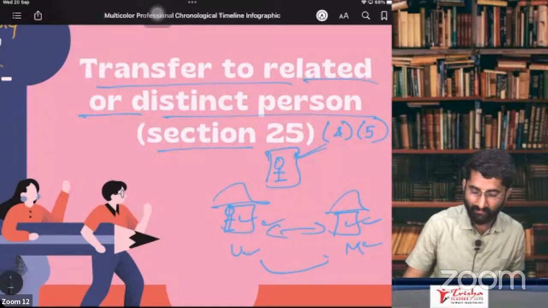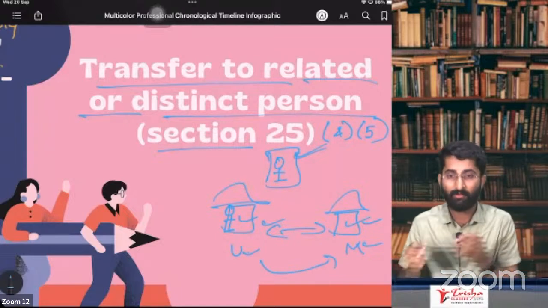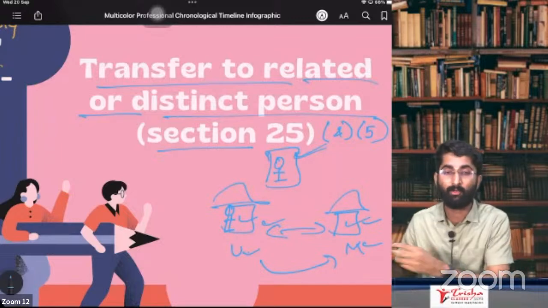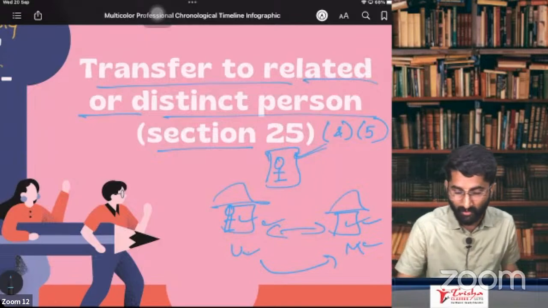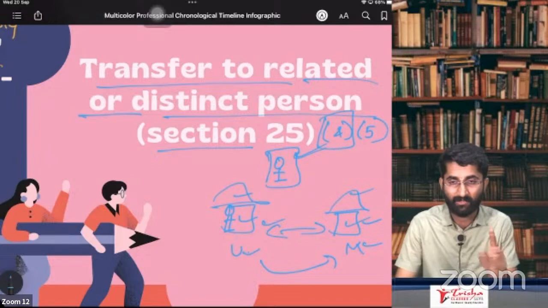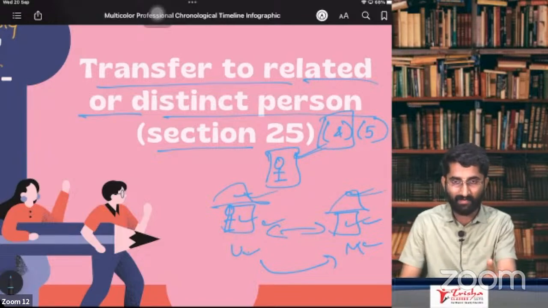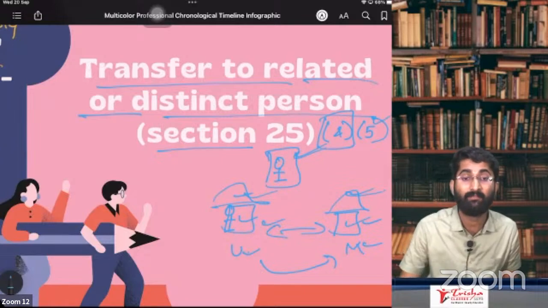If goods are transferred from Udupi branch to Mangalore branch, this will be considered as supply. Why, sir? Because the two registrations are different registrations. That is under section 25 subsection 4. Two registrations are different. You are considered as deemed distinct person. Now, section 25 subsection 5.